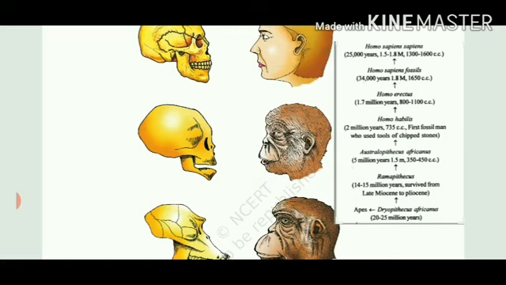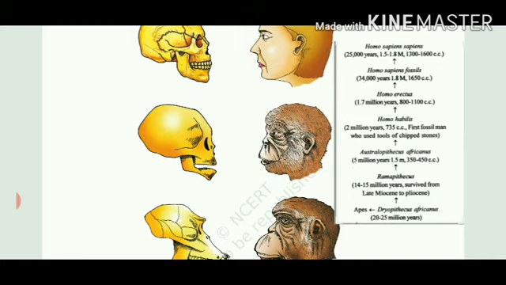Dryopithecus africanus is named so because they evolved in Africa, because fossils were discovered from Africa, that's why the species name is Africanus. Dryopithecus looked more like apes, and they appeared 20 to 25 million years ago. Then they evolved into Ramapithecus, 14 to 15 million years ago. Then Australopithecus, 5 million years ago, with brain capacity 350 to 450. Then Homo habilis appeared 2 million years ago, the first fossil man who used various kinds of weapons or tools of different stones, and the brain capacity was nearly 735 cranium capacity.